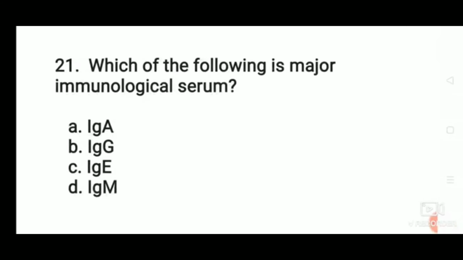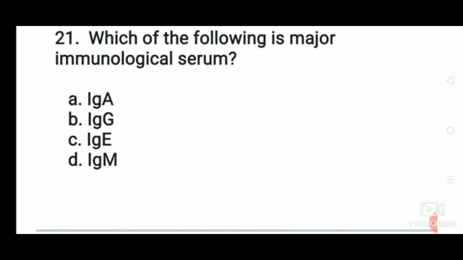Which of the following is the major immunological serum? IgA, IgG, IgE, or IgM? The correct answer: the major immunological serum is IgM.